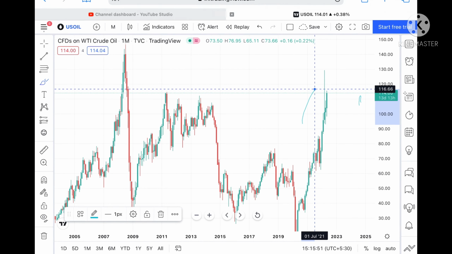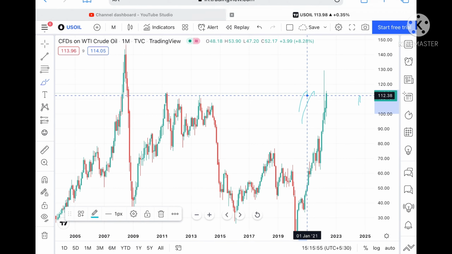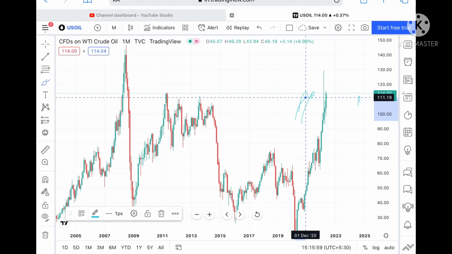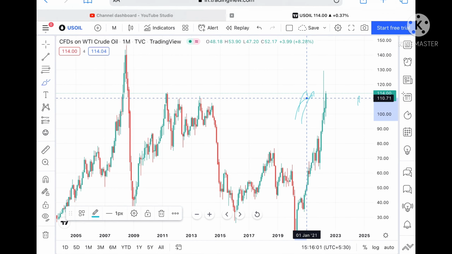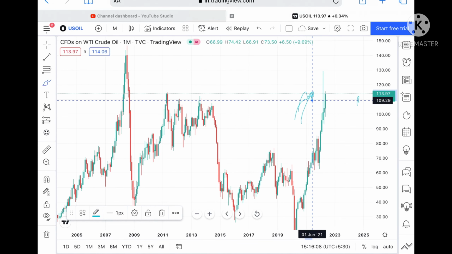Again I repeat, if the price doesn't sustain this level, we can see it can touch 112.38, and from there, if it doesn't sustain that also, we can see a level of 110.71. Suppose the price goes below this level, then we can see a level of 110. Okay, and if it goes below this level, then we can see it can touch a level of 109.29.